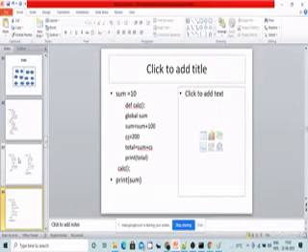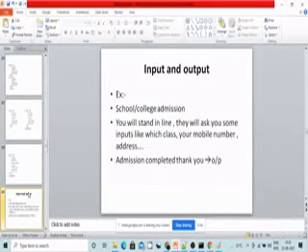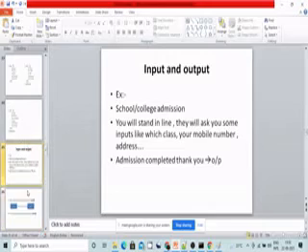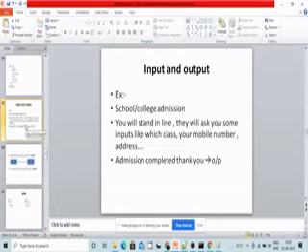Now we have to cover the next topic. It is the most important topic here, that is input and output. What exactly do we mean by input and output? Input is nothing but the things we are giving into the system. Output is nothing but the things we are taking from the system. Okay, fine. Before going into input and output, let me give you a small example.